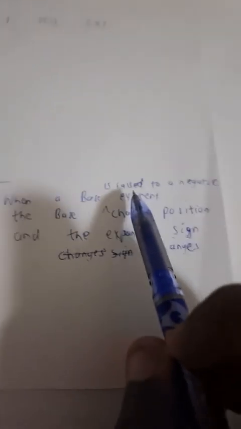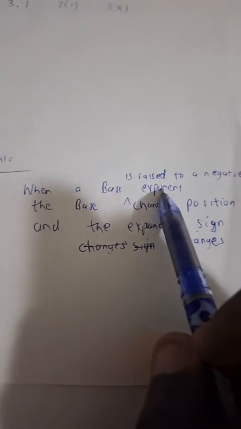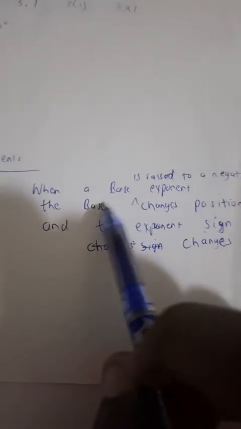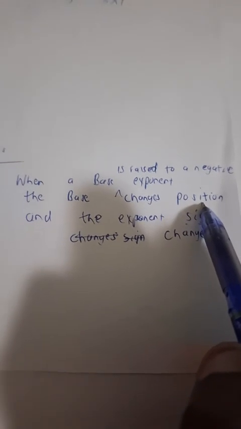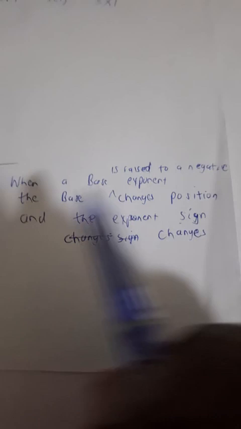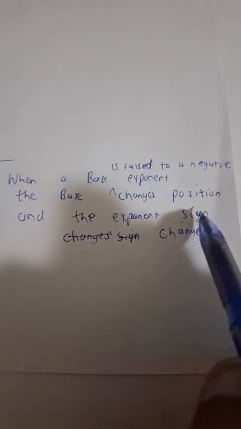The English needs to English. When a base is raised to a negative exponent, yes, the base changes position, and the exponent sign changes.